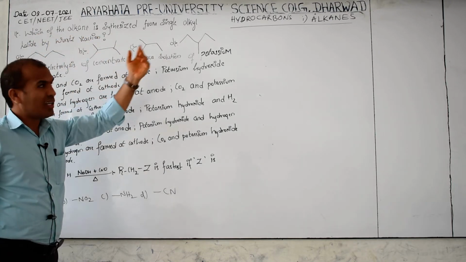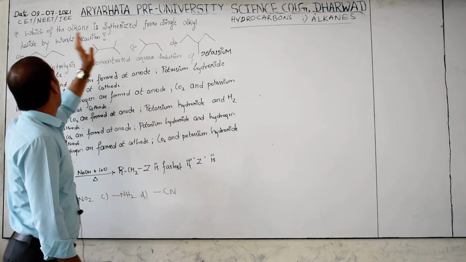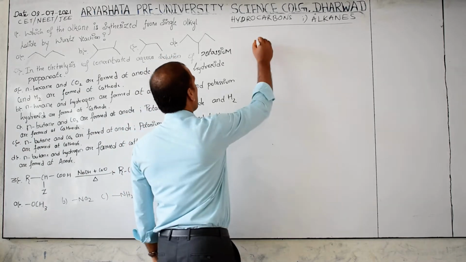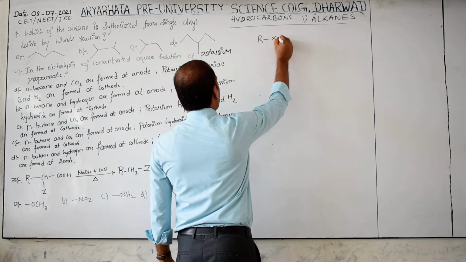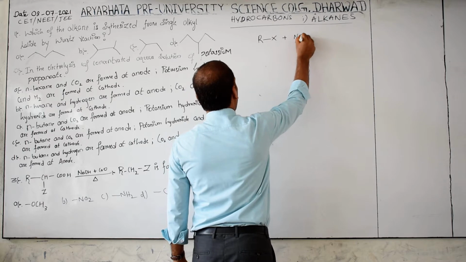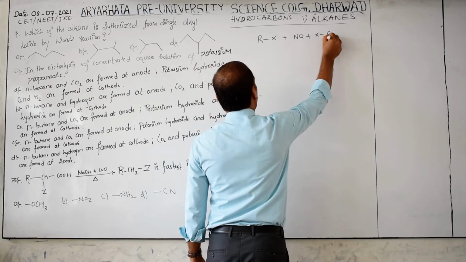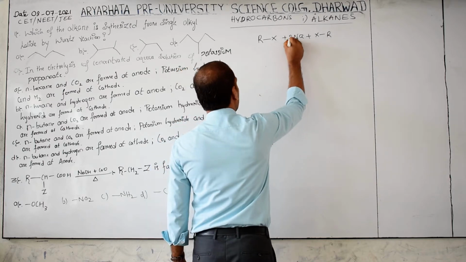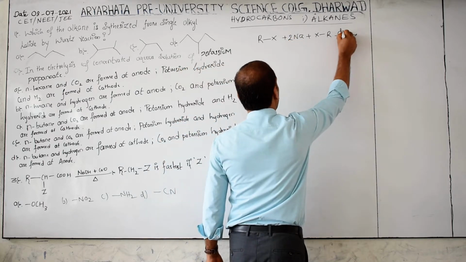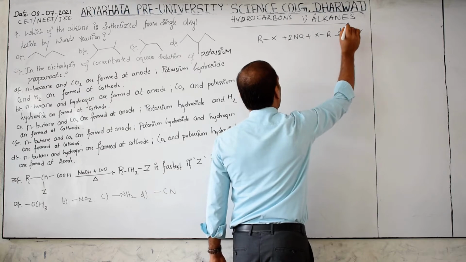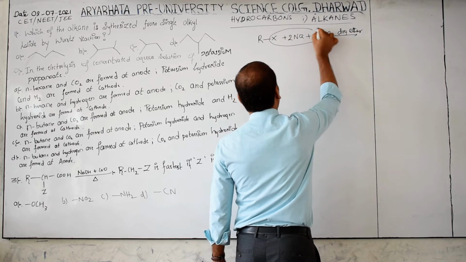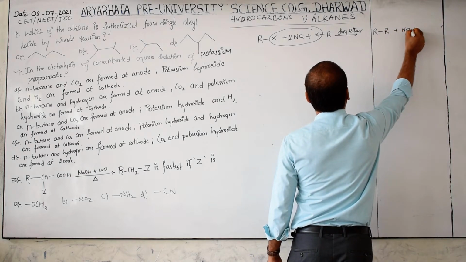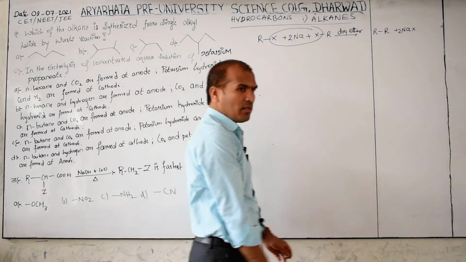All these are alkanes from a single alkyl halide by Wurtz reaction. We know the Wurtz reaction, what is that? RX plus 2Na plus XR. The same alkyl halide is taken 2 times, and then in the presence of dry ether solvent, NaX is eliminated. Then what is formed here? RR, meaning alkane, with 2 moles of NaX eliminated.